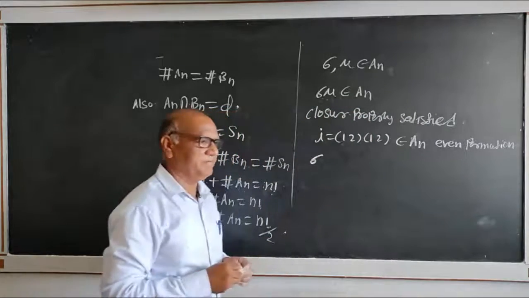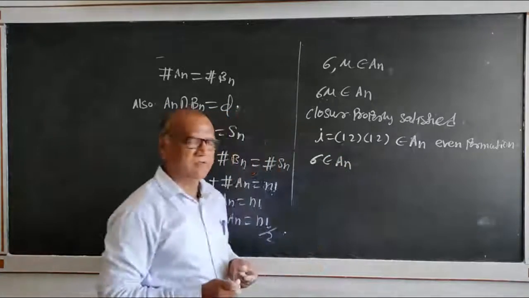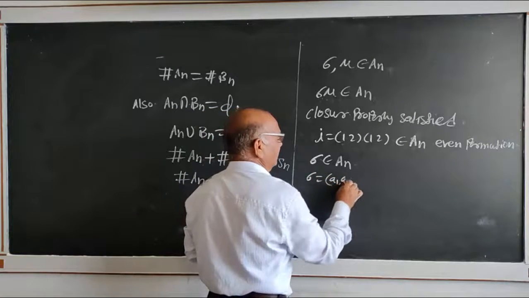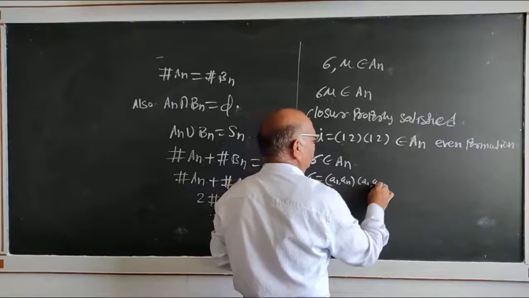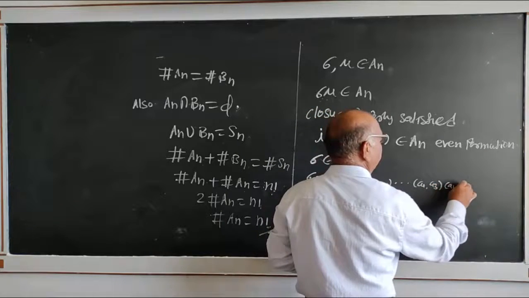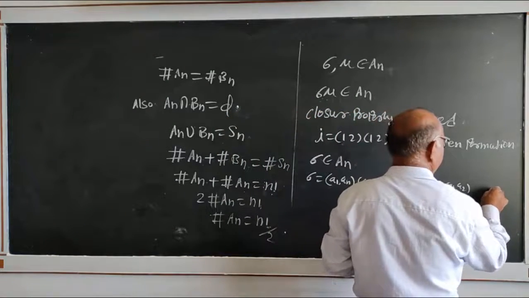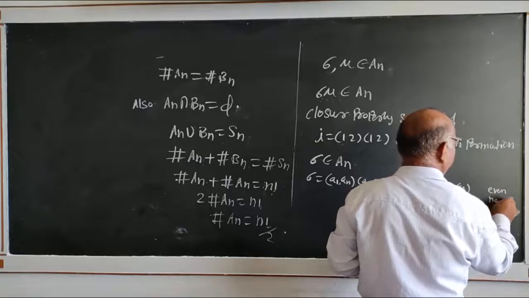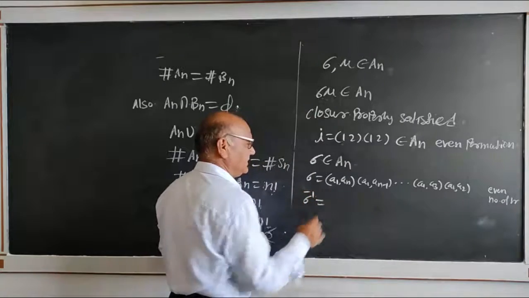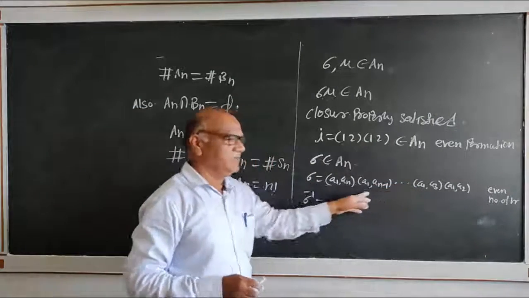Here, sigma belongs to An. Sigma can be written, suppose, as a1 a2, a1 a3, and so on, an even number of transpositions. Now, sigma inverse is obtained by writing the transpositions in reverse order.